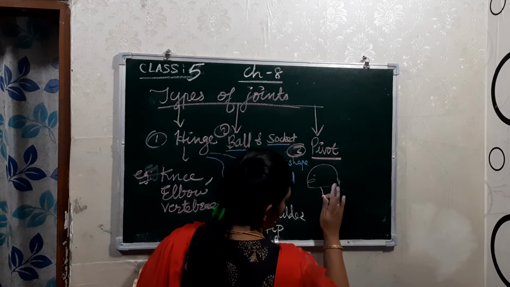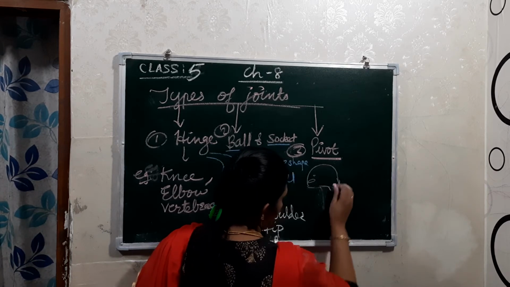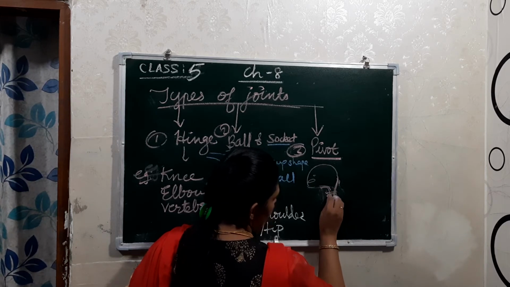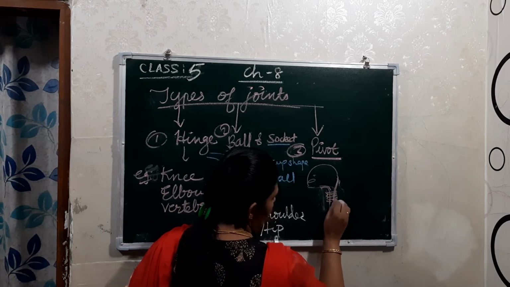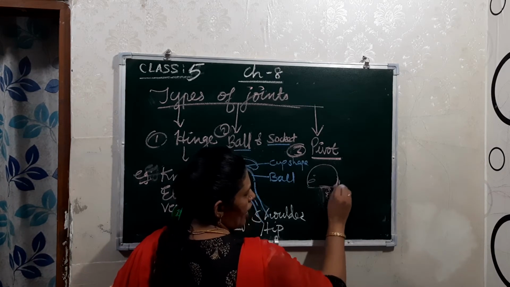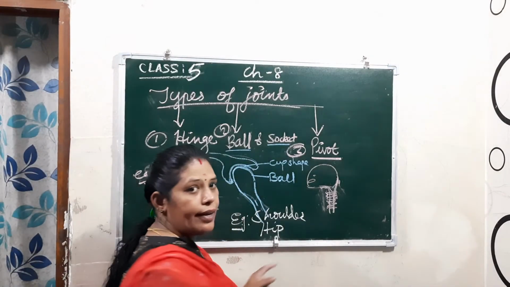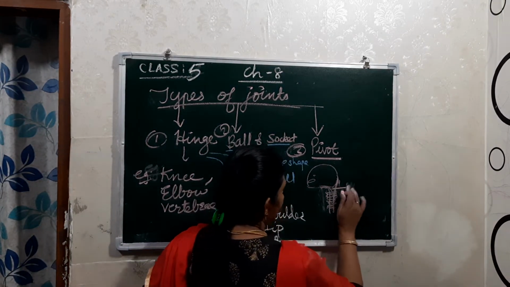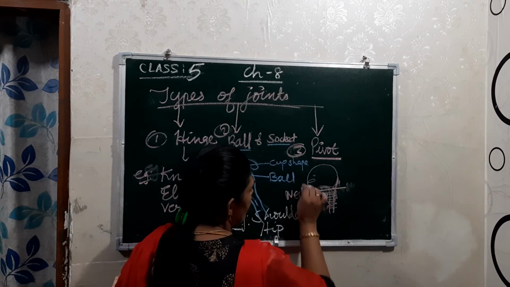Here you can see the neck joining. So it is the backbone, right? The spinal cord is there, this is the vertebral column, right? So here it is joining with the head, the neck. That is the neck joint.